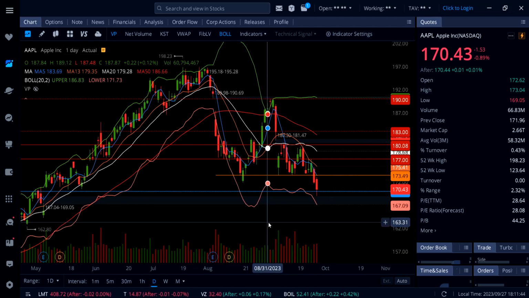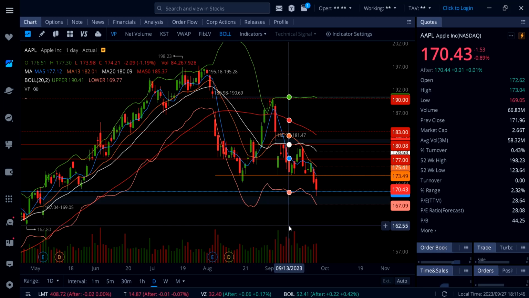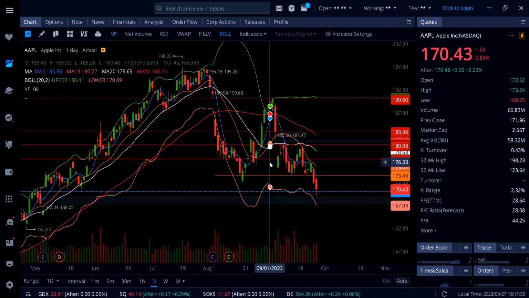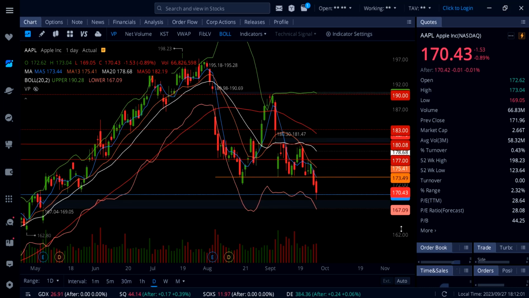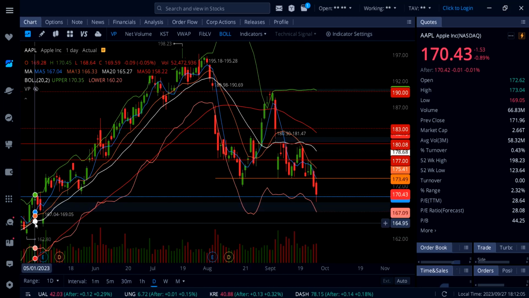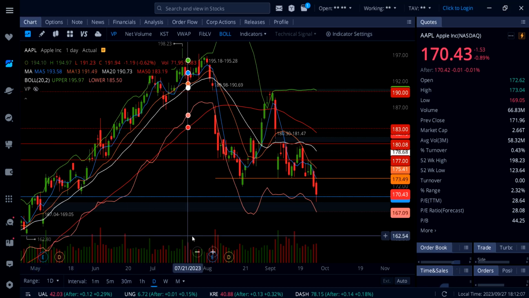Now to the upside, 170 can hold. Critical level to watch, 173. That needs to break on Apple stock, and only if that happens are you going to see 175.41 and then 177. And once we get up to 177, then we can possibly talk about more upside on Apple. So for now, just watch 170 and then the gap below at 167.